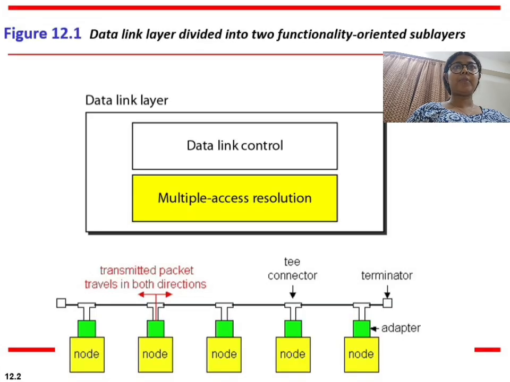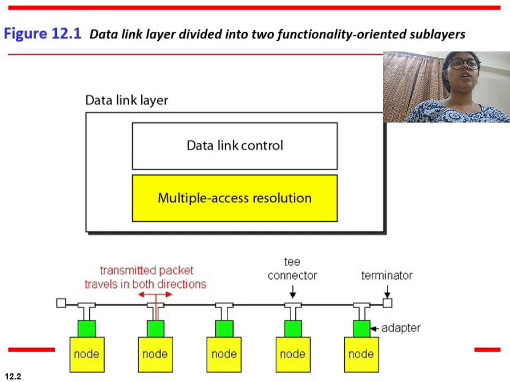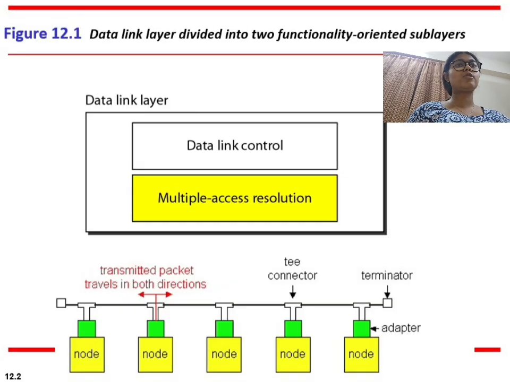As we can see, the data link layer is divided into two functional sublayers. The first one is the logical link control, which manages error control and flow control. The second one is medium access control. This manages how multiple devices share the same transmission medium. MAC specifically deals with access to the physical channel. Without the MAC protocols, the devices would continuously interfere with each other's transmissions, resulting in frequent collisions and poor network performance.